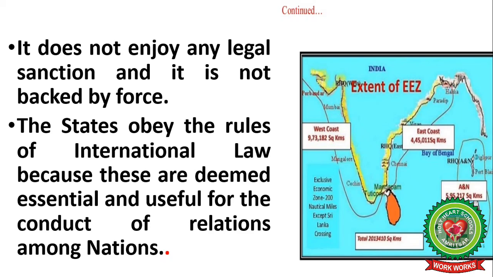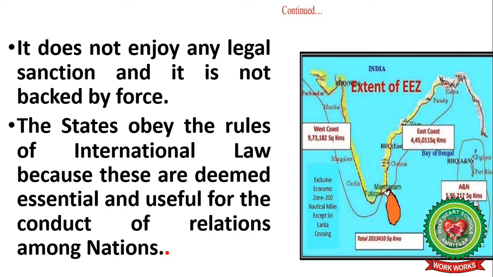Students, according to the United Nations Law of the Sea 1982, a country may claim an area extending 12 nautical miles from its coast as its own territorial sea. You know, a country can use that sea water for its own sources.